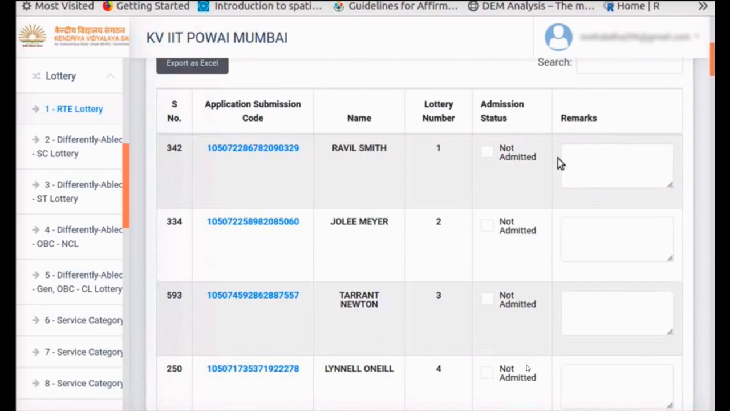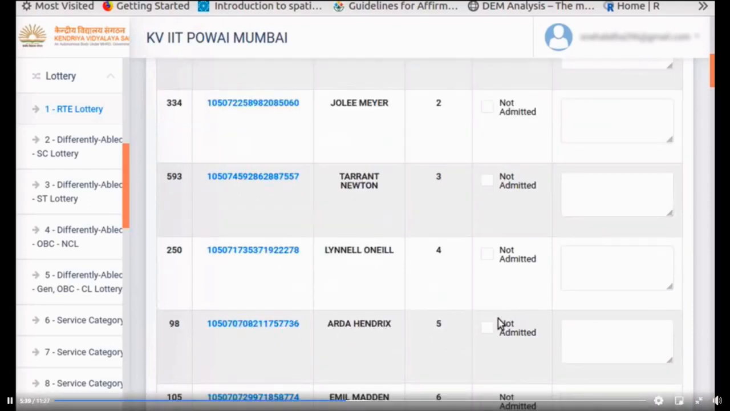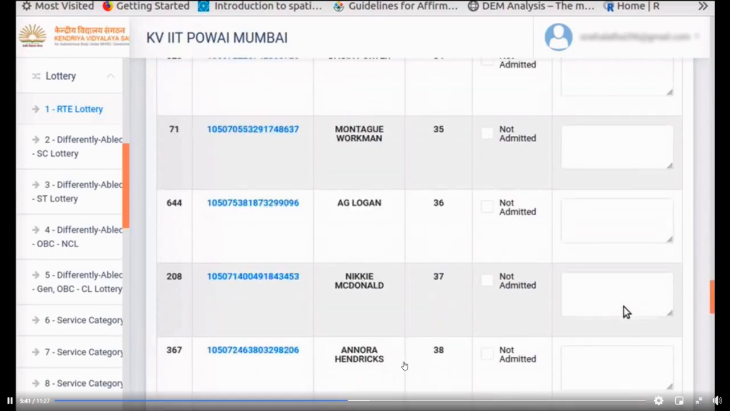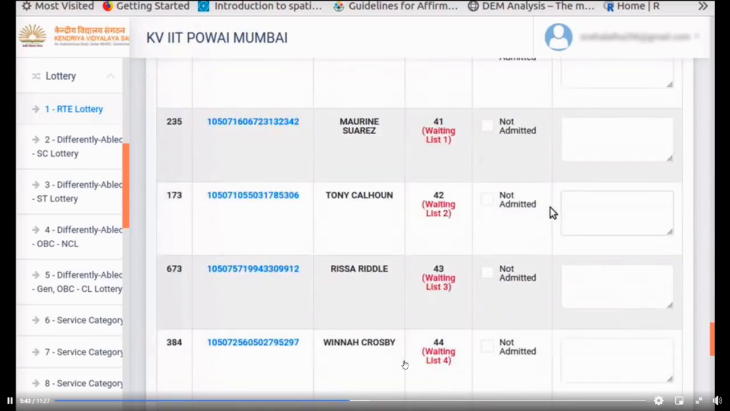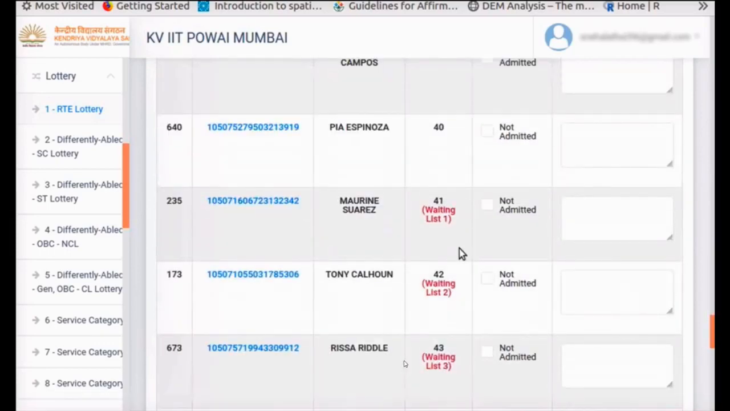Demonstration of the marking admission process is shown in another tutorial. Scroll down the page. Notice that the waiting list applications are marked. These are marked after the allotted RTE applications are filled. The number here is 40. Hence, waiting list applications are marked from the 41st application. Please note that an applicant may have different waiting list numbers in different admission categories.